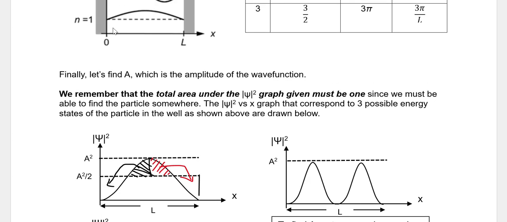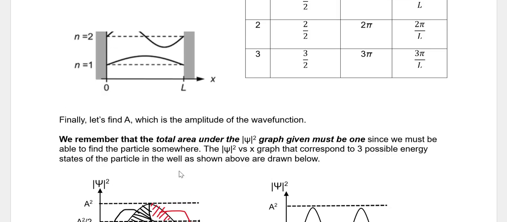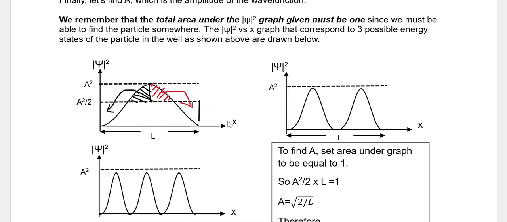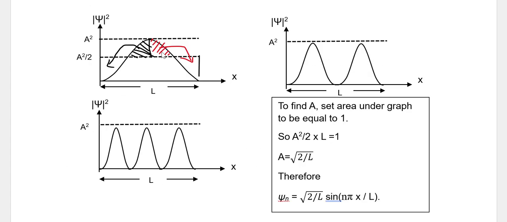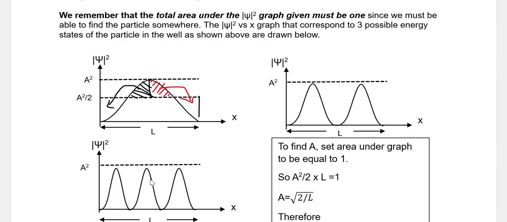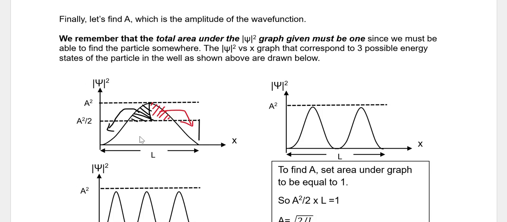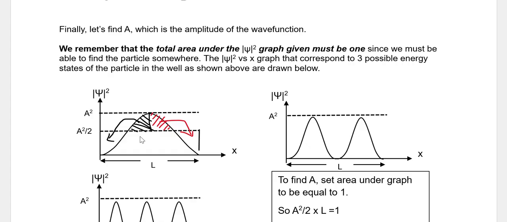Remember that this curvature changes, it doesn't become more and more steep here. It tends to 0. So when I square this one, I get this one. When I square n equal 2, I get this one. And when I square n equal 3, I get this one. Then I try to make sure the area on the graph is equal to 1 to find A.